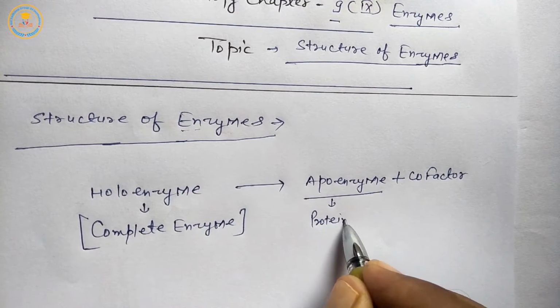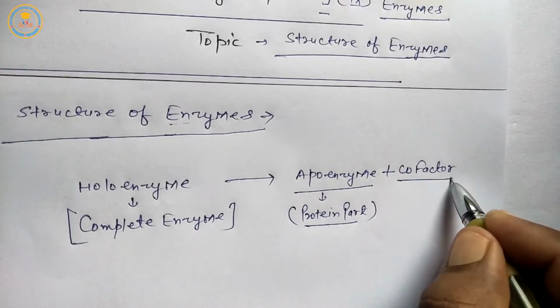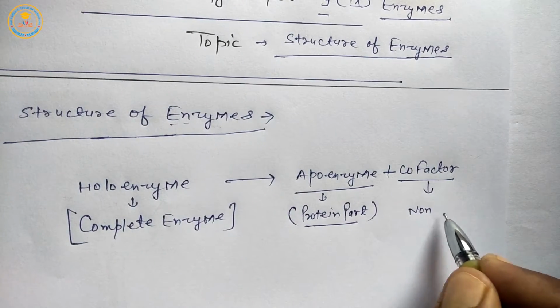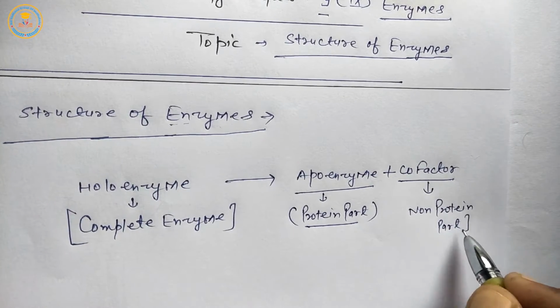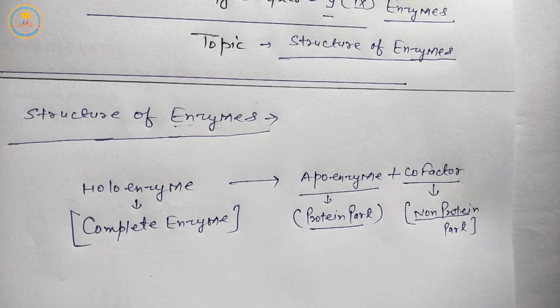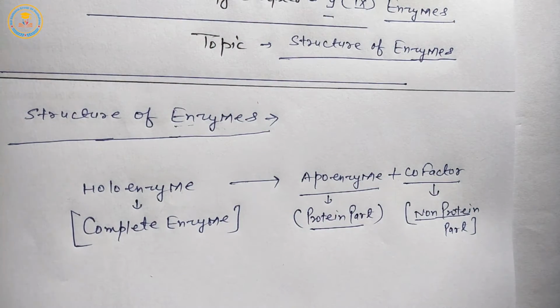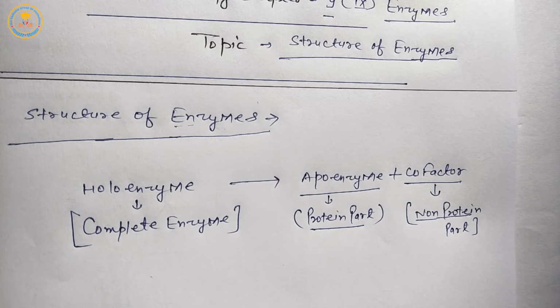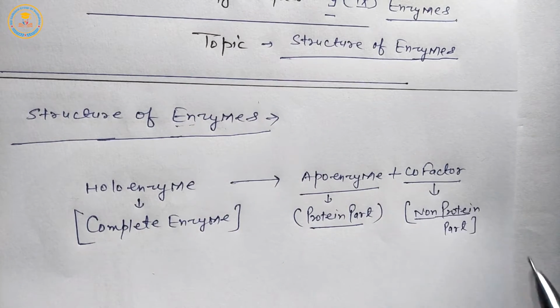Apoenzyme is the protein part, and cofactor is the non-protein part. Students, mostly enzymes are made of proteins. It means the main chemical composition of most enzymes is protein. So the protein part of holoenzyme is apoenzyme, and the non-protein part is cofactor.